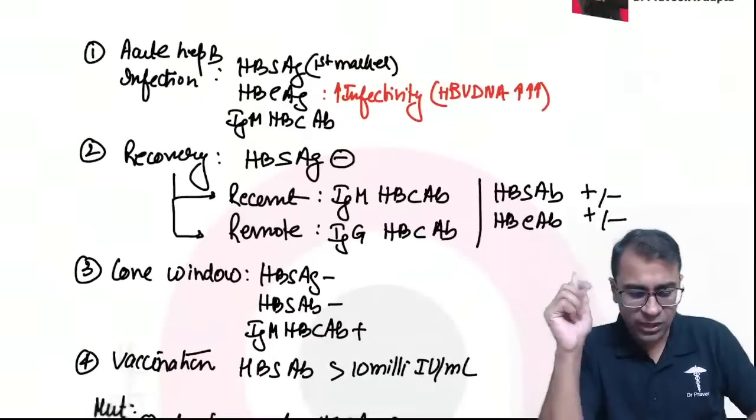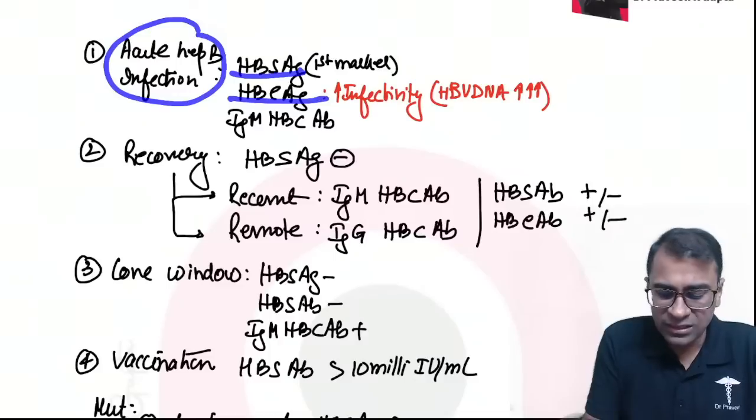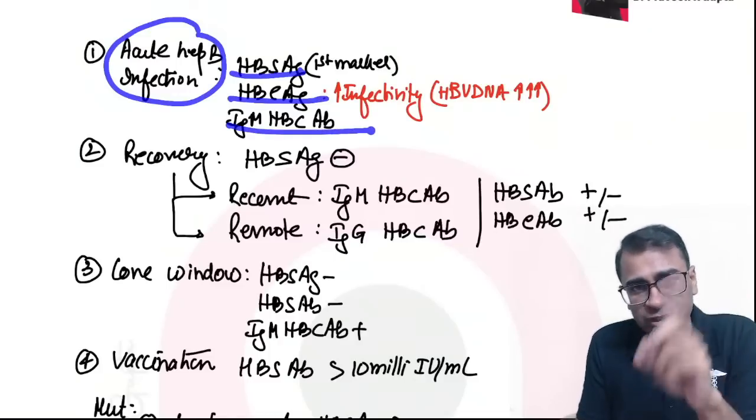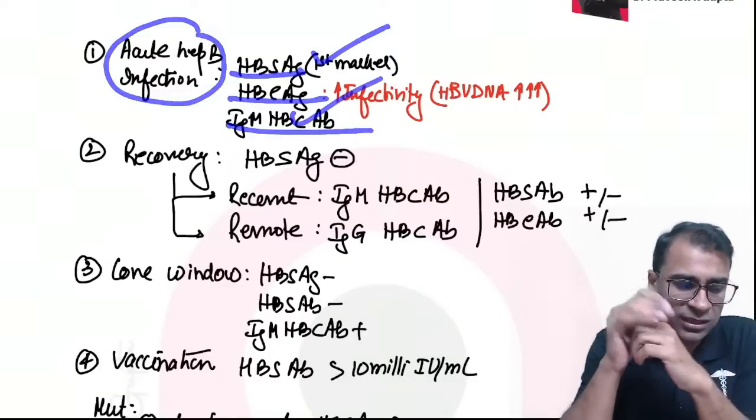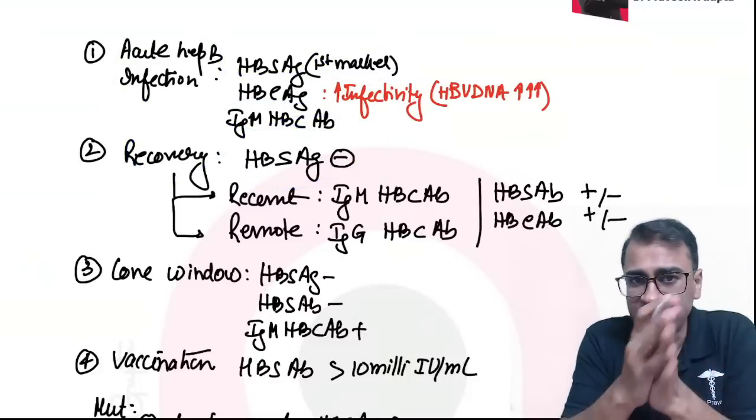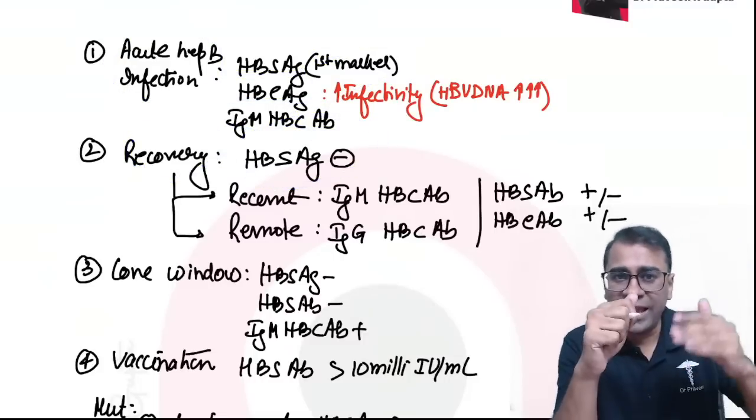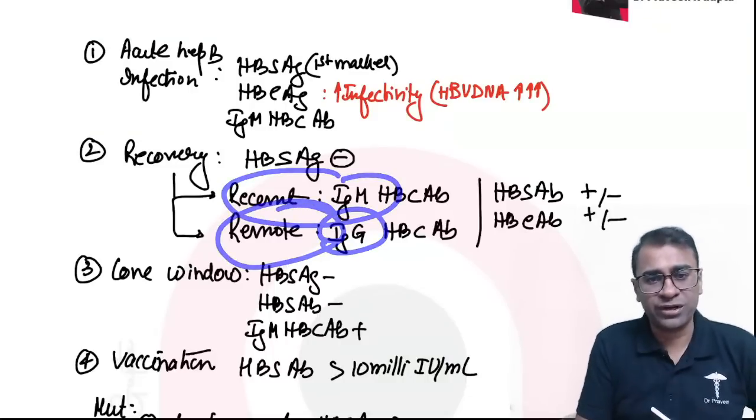Now look at the questions. First question: marker for acute Hep B infection. If the question is first marker, HBs antigen. If the question is best marker, it is IgM. In recovery, HBs antigen being negative with IgM positive is recent recovery, IgG positive is remote recovery.